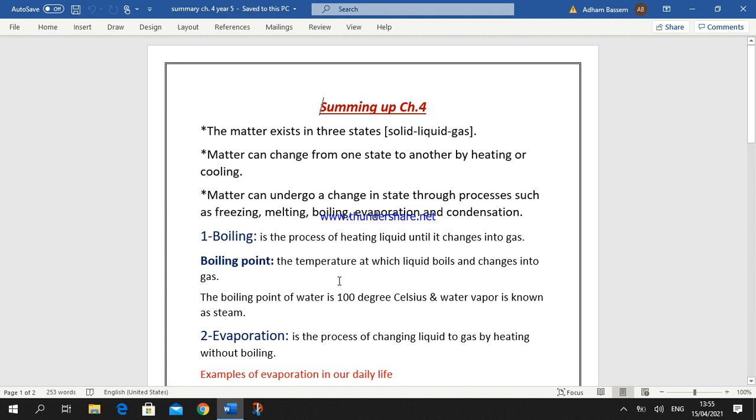The second process is known as evaporation. What is meant by evaporation? Evaporation is a process of changing a liquid to a gas by heating without boiling. Again, evaporation is the process of changing the liquid state to the gaseous state by heating without boiling.